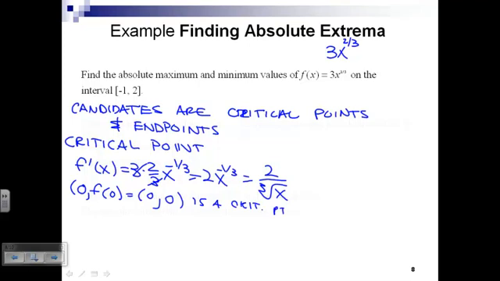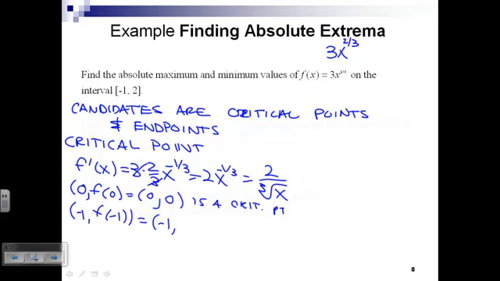Are there any other nominees based on their critical pointness? Endpoints. Okay, endpoints aren't critical, but they are definitely candidates. Are there no more critical points? Okay, how about the endpoints? Negative 1, comma f of negative 1. Let's find out what that f of negative 1 is.